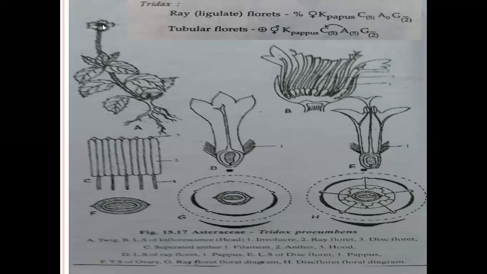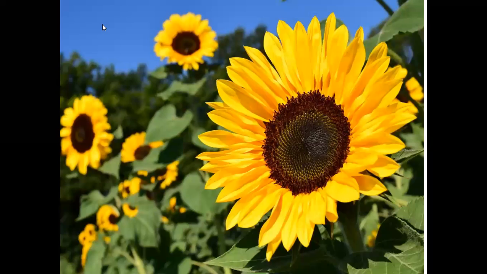Inflorescence, mainly head inflorescence. See, these flowers are called head inflorescence. The head inflorescence is also called capitulum inflorescence. In this capitulum inflorescence, two types of small flower-like structures are present. The small flowers are called florets. The florets are of two types: ray floret and disc floret.